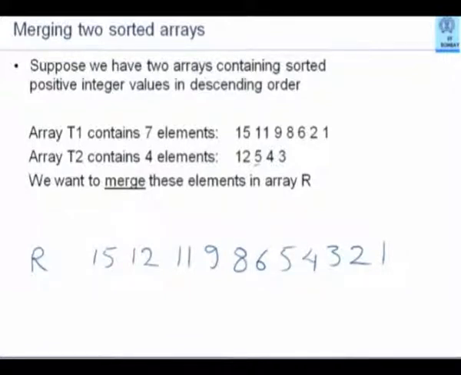I could think that instead of sorting 2 lakh numbers in one go, which will take me 40 seconds, let me sort 1 lakh numbers first, which can be done in 10 seconds. Let me sort the remaining 1 lakh numbers next, which will take me another 10 seconds. I have spent only 20 seconds. Now, if somehow I could merge these two sorted arrays very quickly, let's say in 2 seconds, then the total time required will be 20 plus 2, 22 seconds. It will be much less than 40 seconds. And the larger the numbers, the greater would be the advantage.